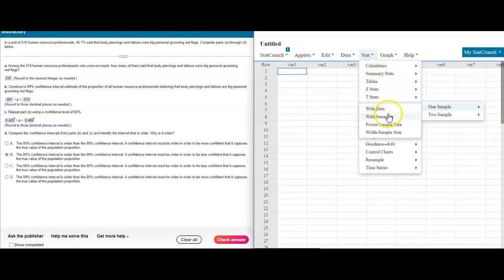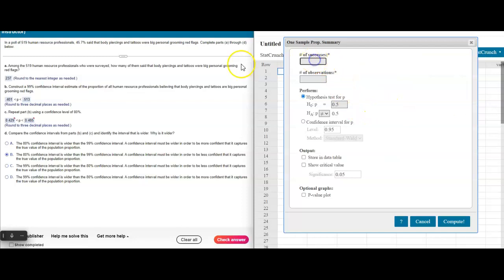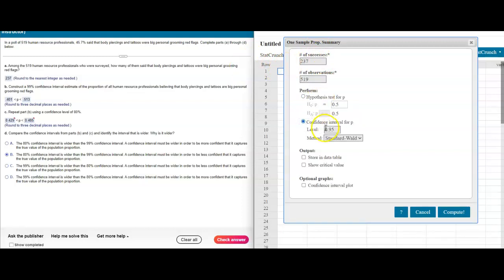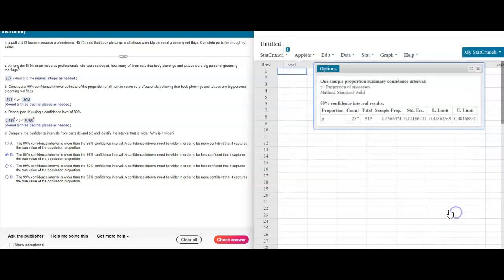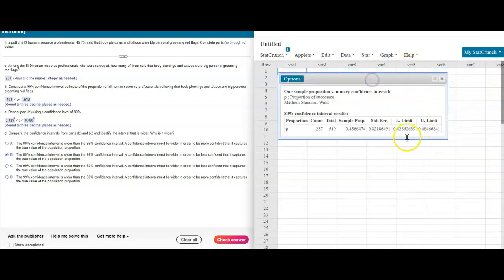So proportion stats, one sample with summary. Number of successes, there's still 237. Number of observations, there's still 519. Click on confidence interval, and I'm going to change this level to 80%. And I'll click compute, and now we can see where they're getting the lower limit of 0.429 from and the upper limit of 0.485. If you have any questions about that, please let me know.